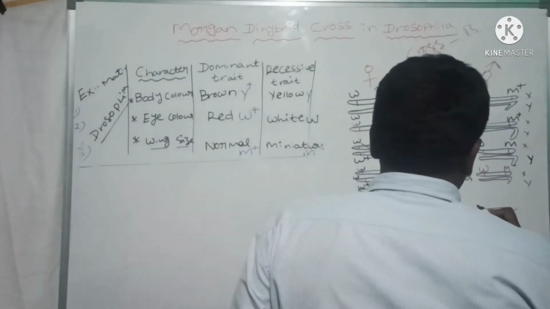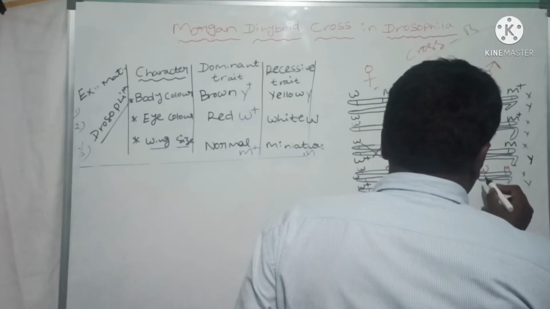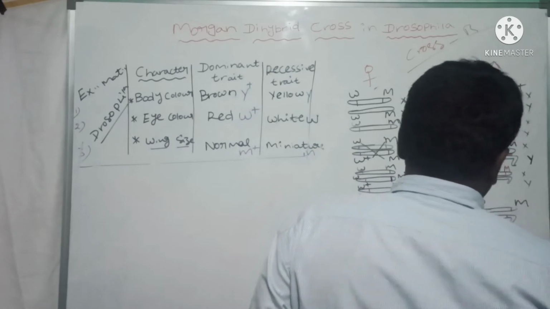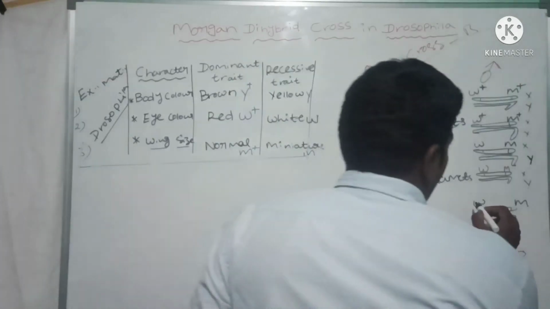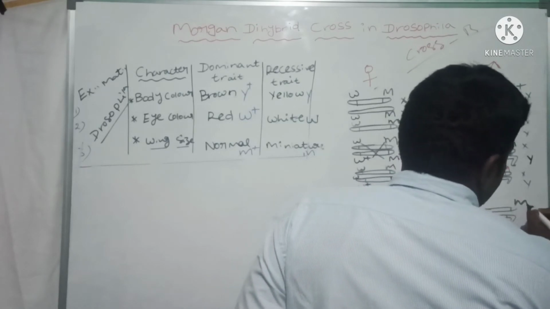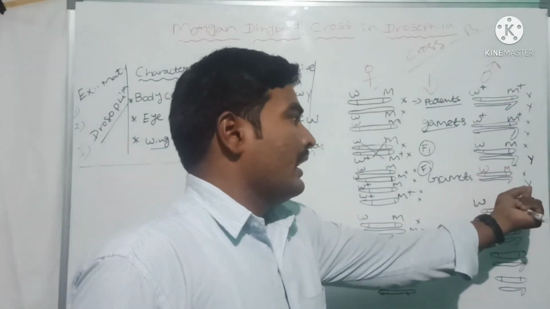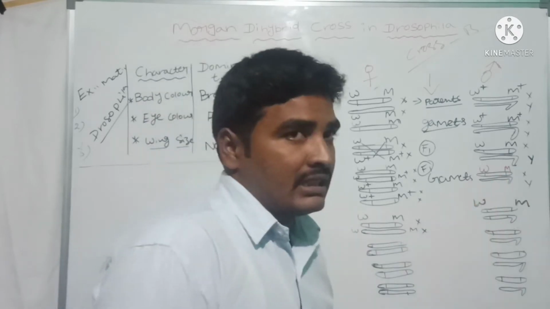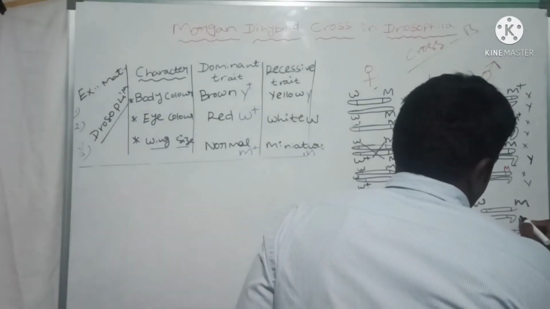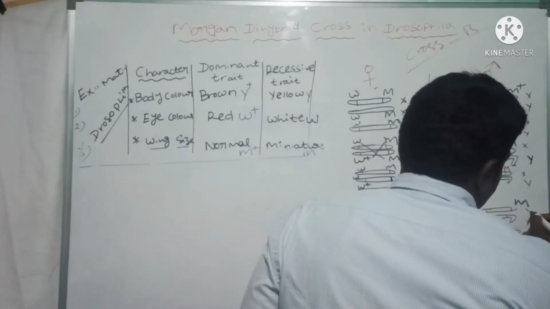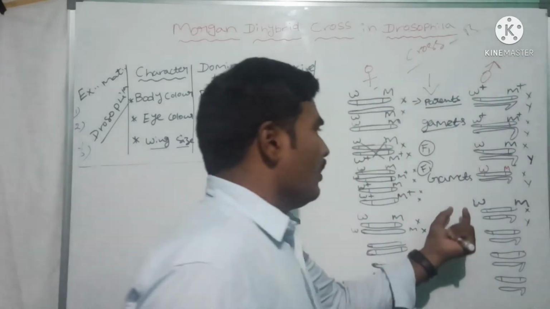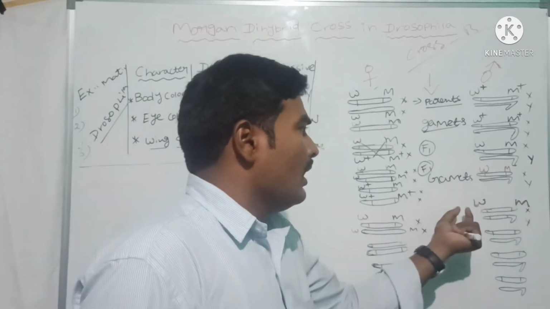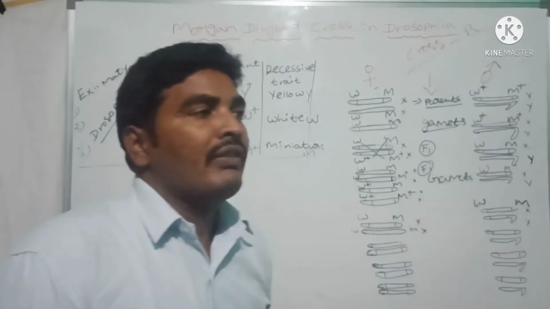Now let us see this. Again W and M, white eye with miniature wing size, can fuse with the Y chromosome. Here the Y chromosome does not carry any of these characters. These are the X chromosome and this is the Y chromosome, so from this progeny W and M is white eye with miniature wing size.